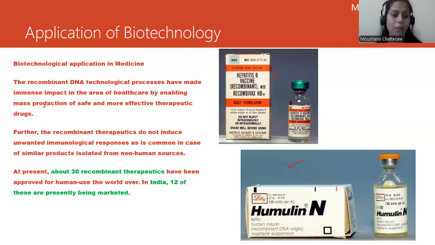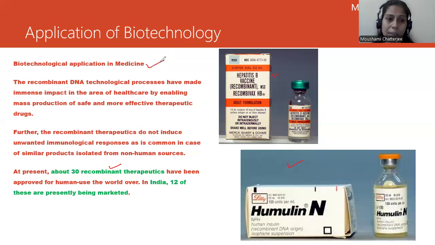So with the use of this application of biotechnology, about 30 recombinant therapeutics have been developed till now, and 21 are currently running in India, which is the best part. Okay, so 21 are currently being used in India, which is the best part. So 30 recombinant therapeutics have been used. I hope this is clear.